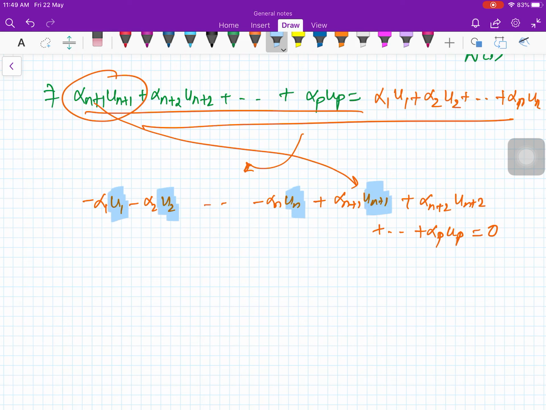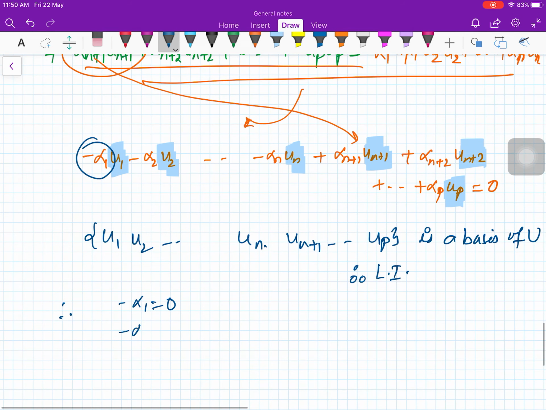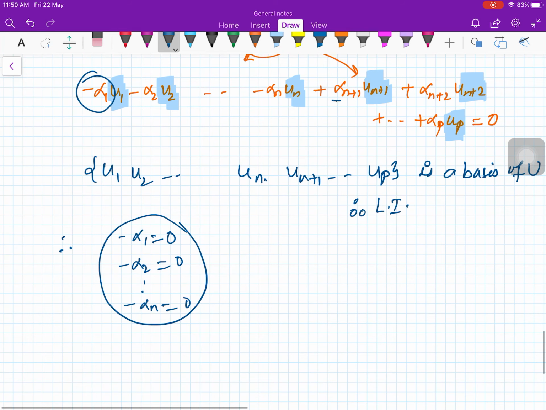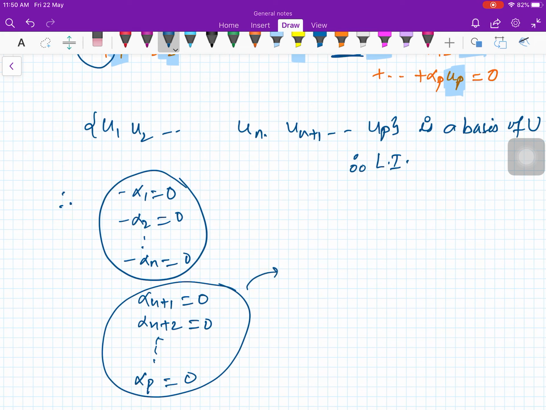Now can you see what is happening here? U1, U2, U_{n+1}, U_{n+2}, U_p. These are linear combinations. Now U1, U2, ..., Un, U_{n+1}, ..., U_p is a basis of U, therefore linearly independent. Therefore you get minus alpha 1 equal to 0, minus alpha 2 equal to 0, minus alpha n equal to 0. We don't need this, but after that you'll get alpha n+1 equal to 0, alpha n+2 equal to 0, and so on, alpha p equal to 0.